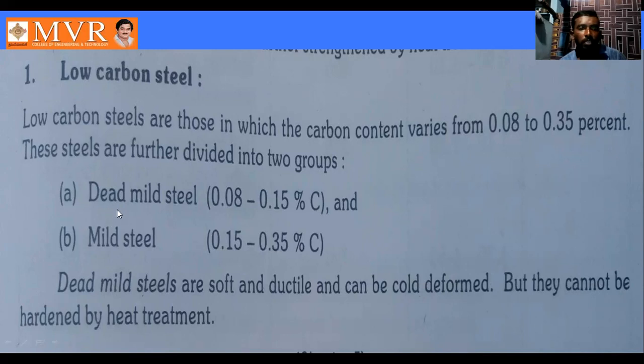See here, what is dead mild steel? Dead mild steels are soft, ductile materials and can be cold deformed. But they cannot be hardened by the heat treatment process.